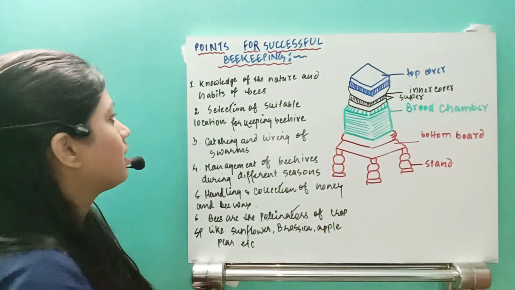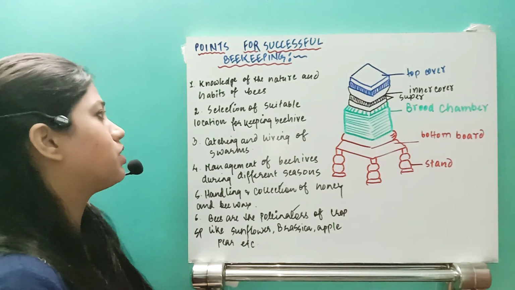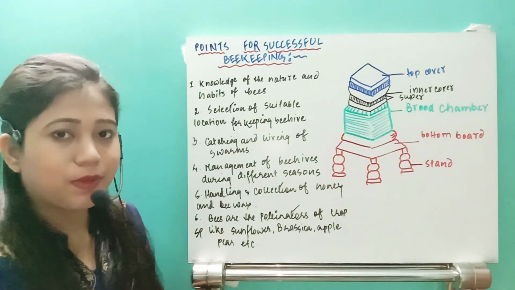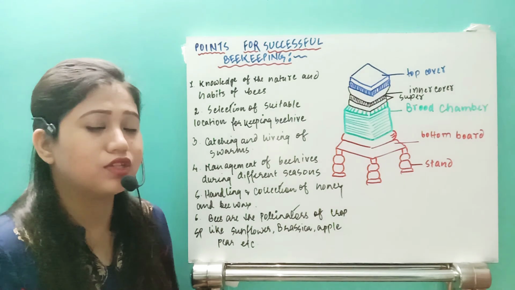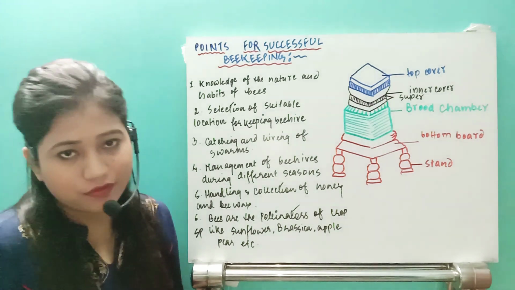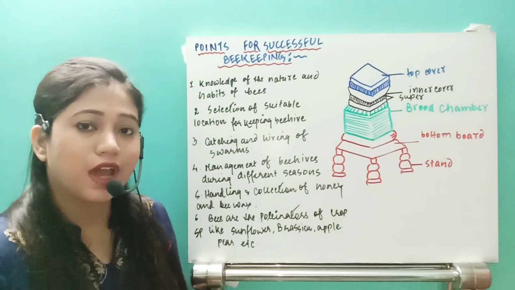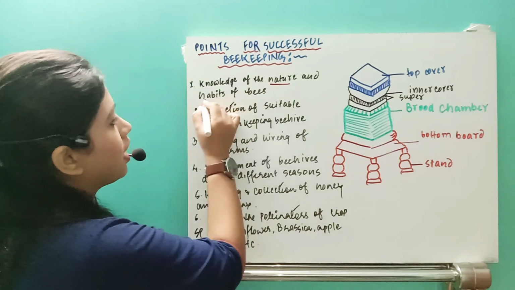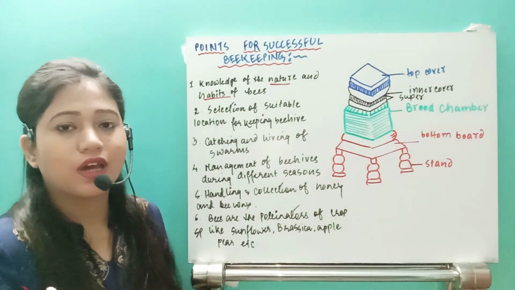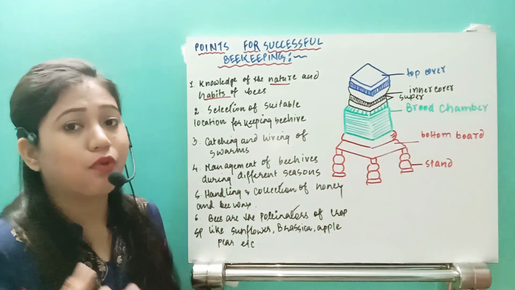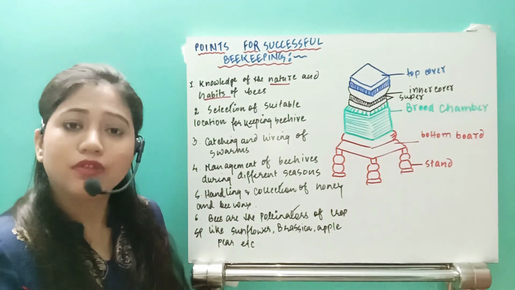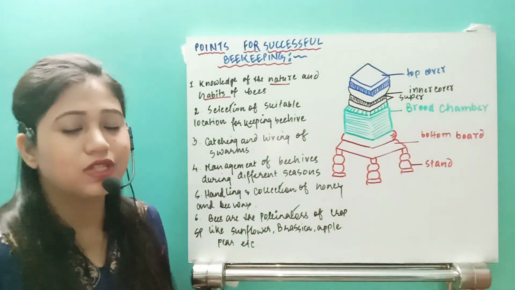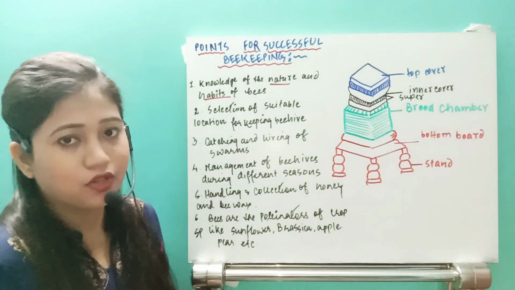First point is the knowledge of the nature and habits of the bees. As I have already mentioned in the previous part, what are the things I need to know before the culture of the honeybees, right? First thing, I need to know the nature and habit of the bees. What is the nature of the honeybee? Is it wild? Is it possible that it can be domesticated? How are they surviving? So this is the nature of the honeybees I need to know. This is the first thing to be remembered.